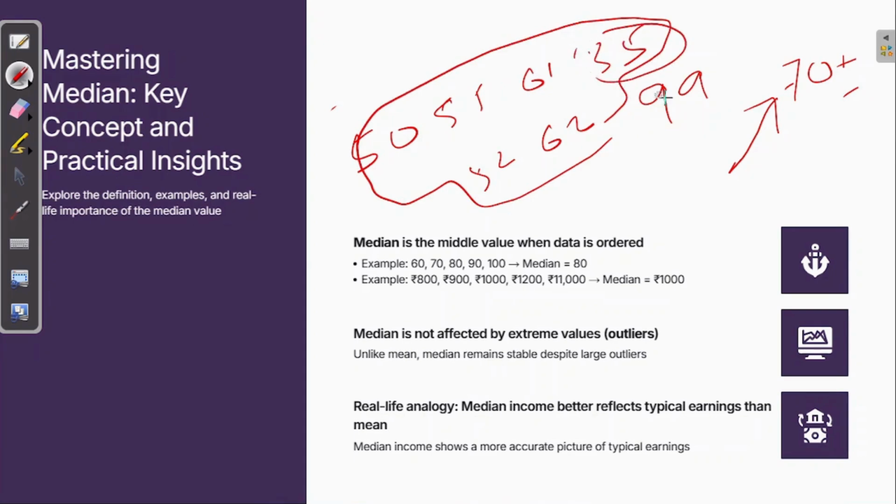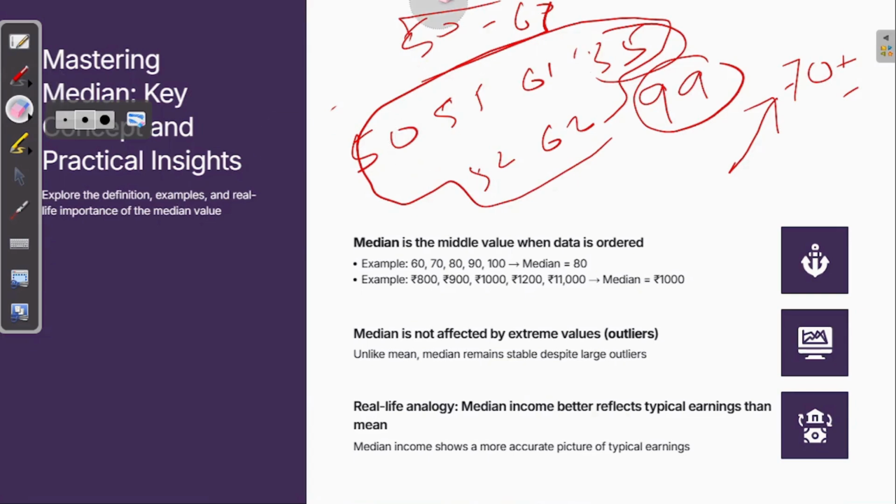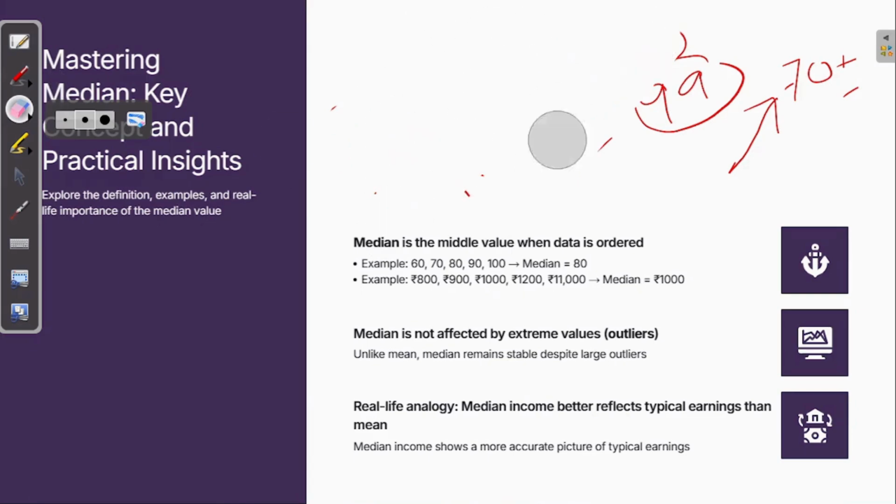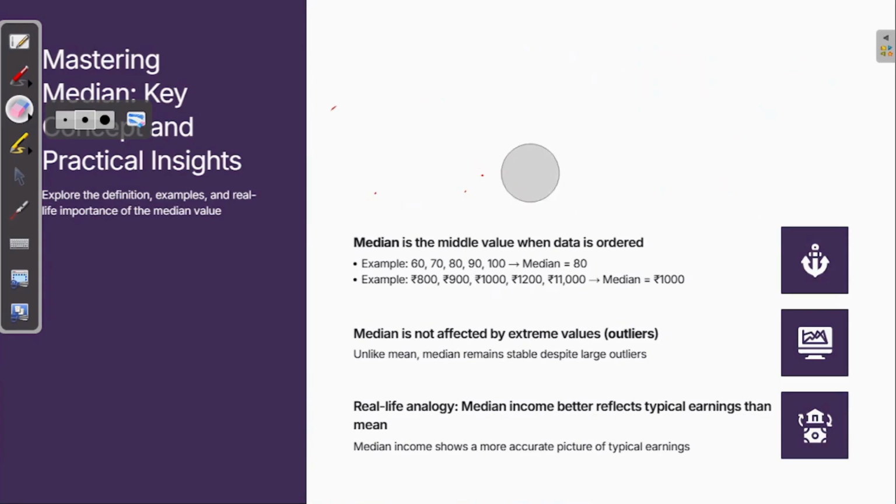This is also an outlier. This is also an outlier. But most of the class is near in the range of 50 to 60. Correct? So what we have to understand over here is that whenever there is an outlier, I can say extreme value, mean is not very powerful. But when you don't have any kind of extreme outlier in your values, definitely mean is the right way.